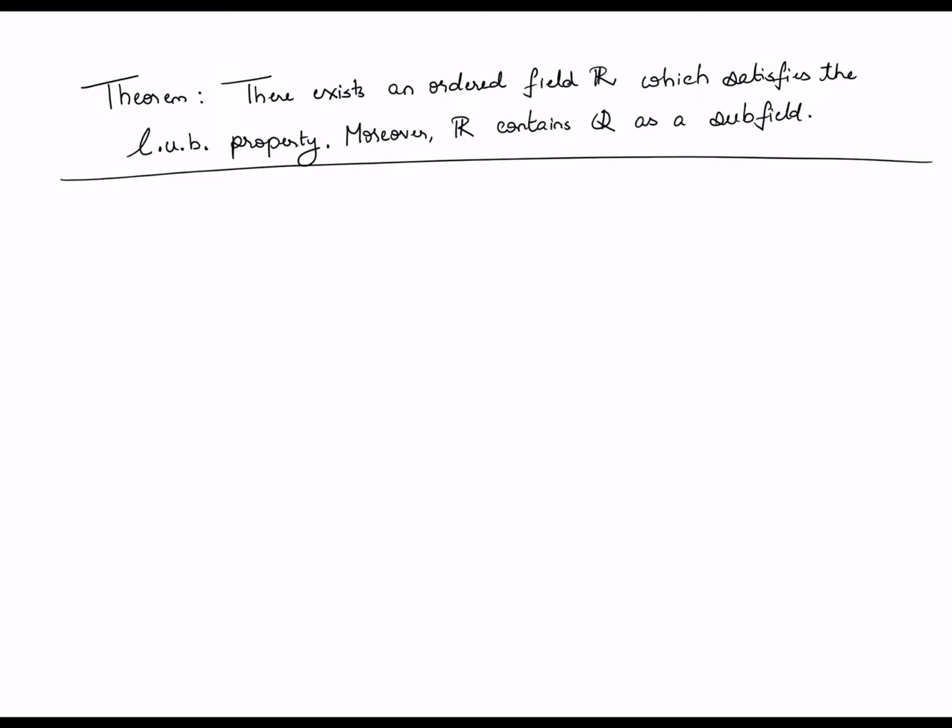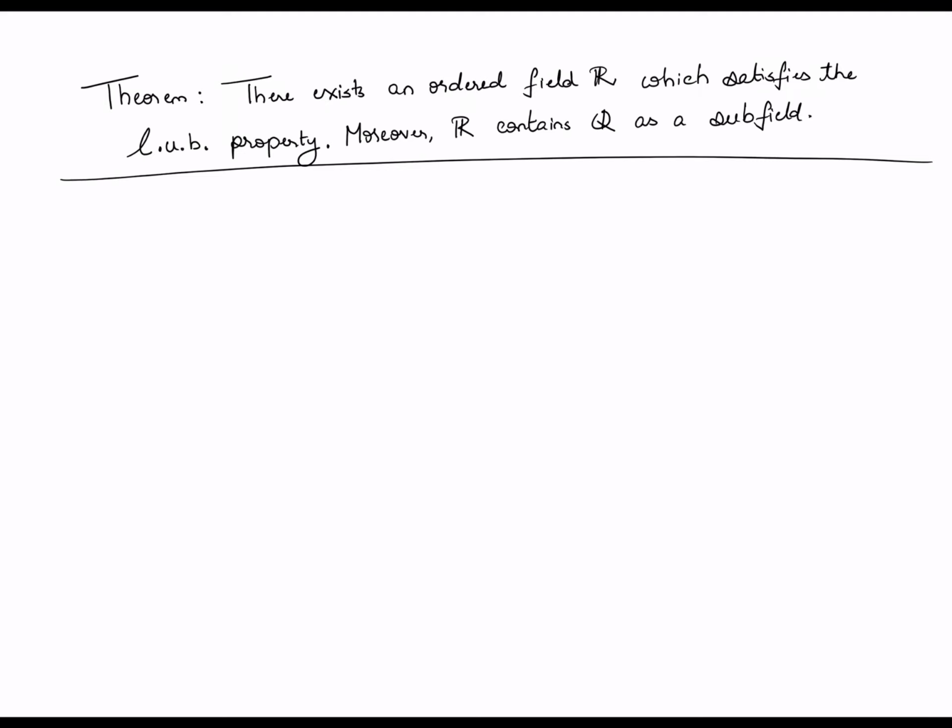Okay, so what the result means is that we already know that Q is an ordered field, which means that it has the familiar notions of ordering, addition and multiplication that we are used to. However, Q, as we have seen, does not satisfy the least upper bound property. So what the result tells you is that it is possible to, quote unquote, extend Q to an ordered field R, such that Q is a subfield of R.